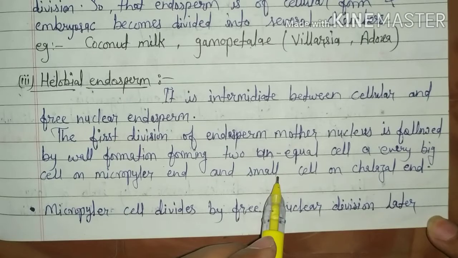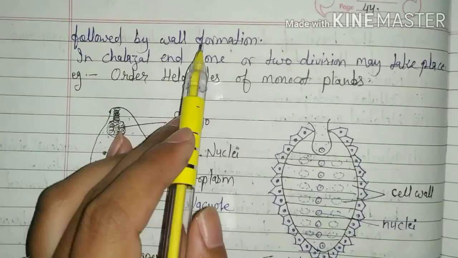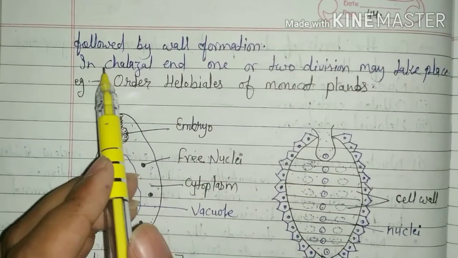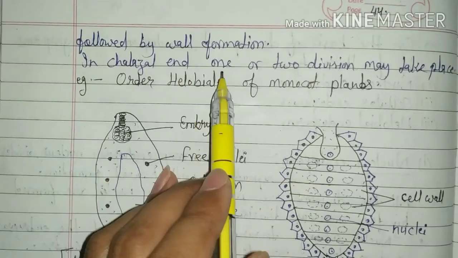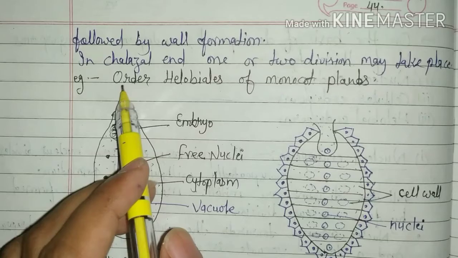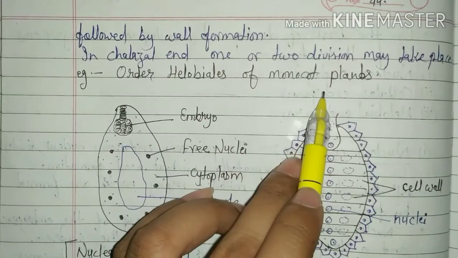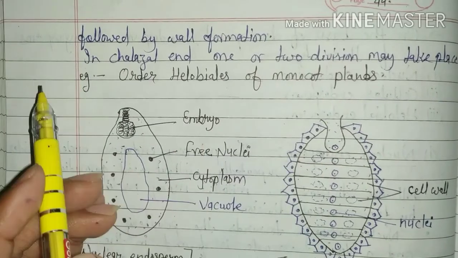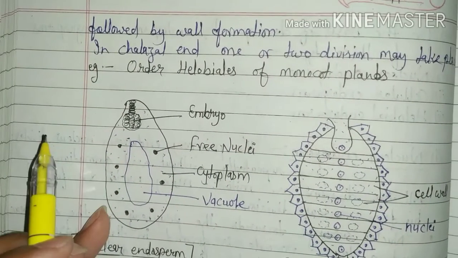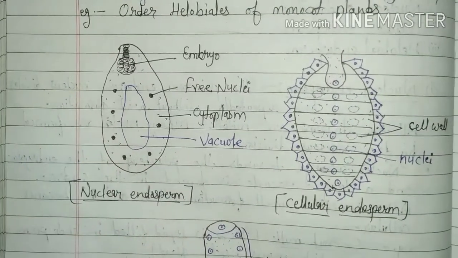The micropylar cell divides by nuclear division, later followed by cell wall formation, and in the chalazal end one or two divisions may take place. For example, the order Helobiales of monocot plants have this kind of endosperm. Let's see the structure of helobial endosperm.